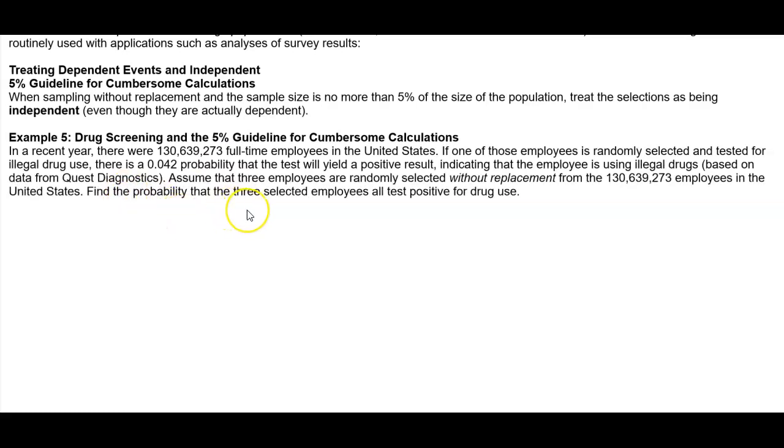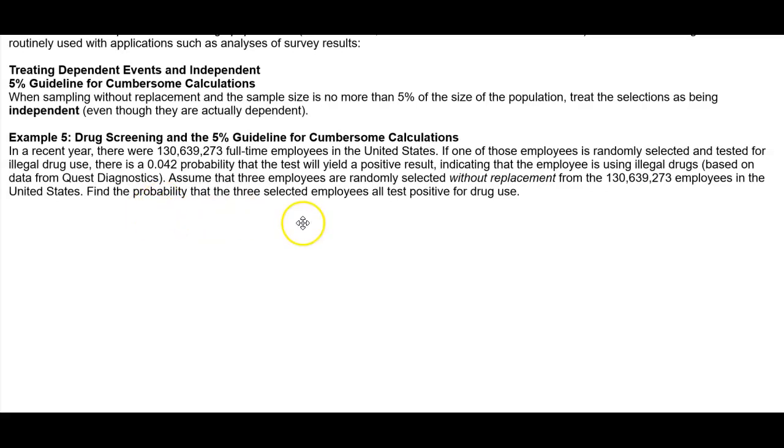Drug screening and the 5% guideline for cumbersome calculations. In a recent year, there were 130,639,273 full-time employees in the United States. If one of those employees is randomly selected and tested for illegal drug use, there is a 0.042 probability that the test will yield a positive result, indicating that the employee is using illegal drugs, based on data from Quest Diagnostics.